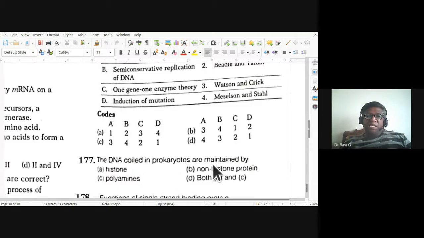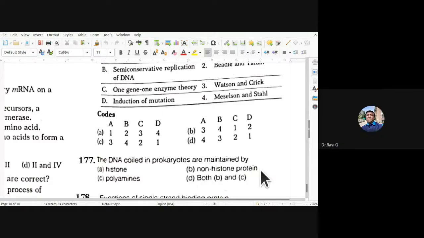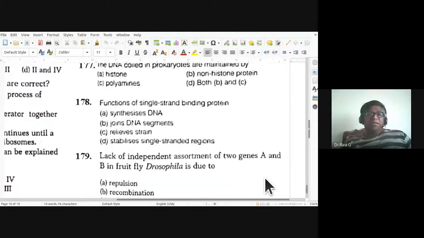177, the DNA coiling in prokaryotes is maintained by histones, non-histone proteins, polyamines, both B and C? So it is maintained by non-histone proteins as well as polyamines. The DNA coiled in prokaryotes are maintained by non-histone proteins and polyamines. So D is the answer, both B and C.